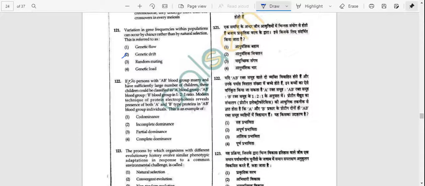Question number 122. If two persons with AB blood group marry and have a sufficiently large number of children, these children could be classified as A blood group, AB blood group, B blood group in the ratio 1 is to 2 is to 1. The modern technique of protein electrophoresis reveals both A and B type proteins in AB blood group individuals. This is the example of codominance, incomplete dominance, partial dominance, complete dominance. Answer is option number A, that is codominance.